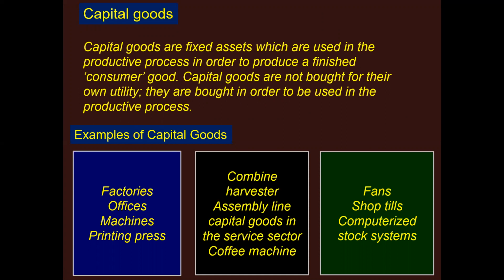As I have told you earlier, capital goods are not finished goods. They are the goods that help in the production process of finished goods, that is, consumer goods. Now, the examples of capital goods are factories, offices, machines, printing press, combined harvester, assembly line. The capital goods in the service sector include coffee machine, fans, shop tills, and computerized stock systems.